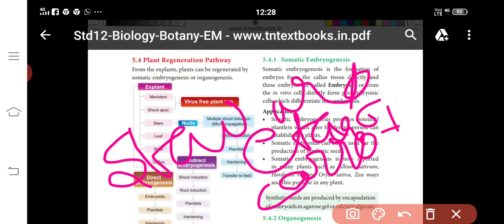The plantlets grow in the culture vessels at first, then are transferred to sterilized pots and then to the field. The process of transformation they undergo is called hardening. When put under low light and high humidity conditions, this enables them to develop the tolerance to withstand the environmental hazards prevailing in the outside world.